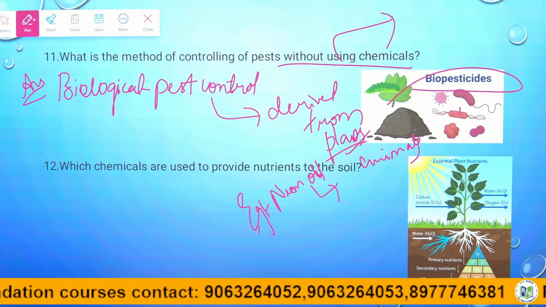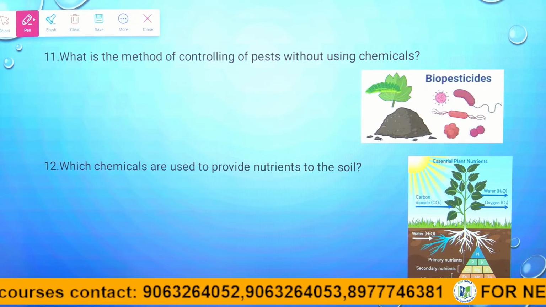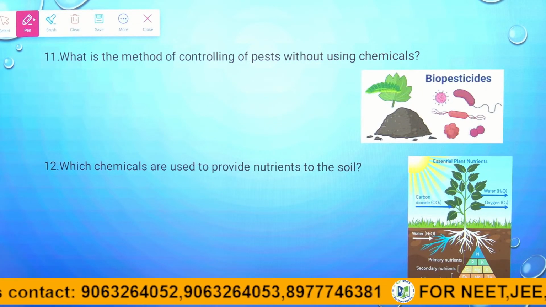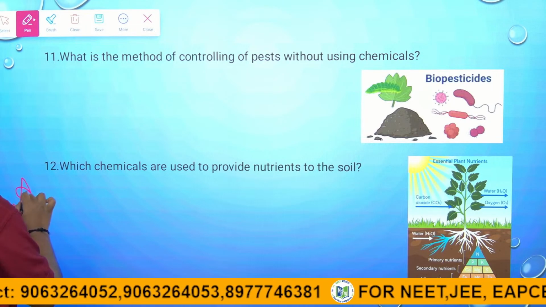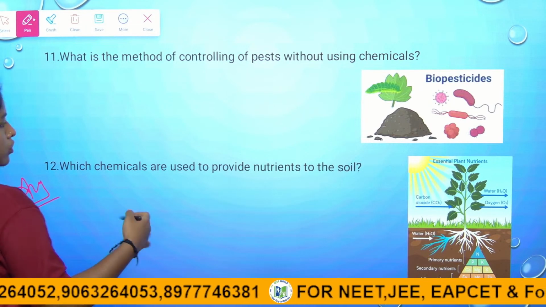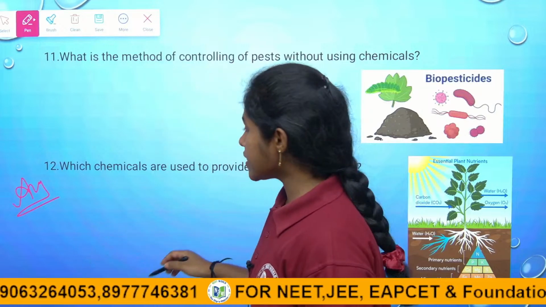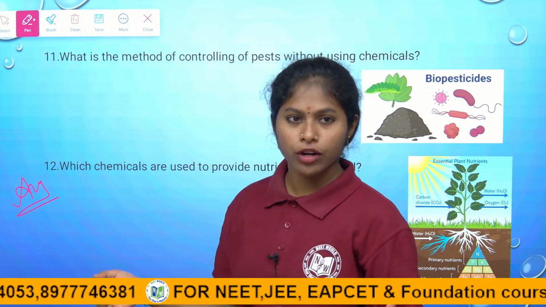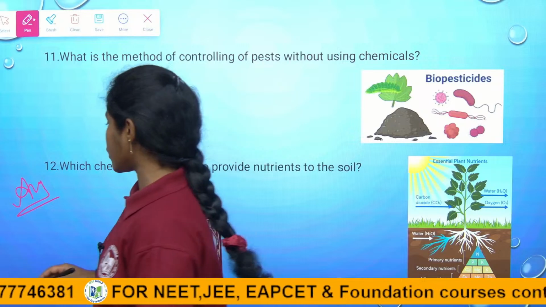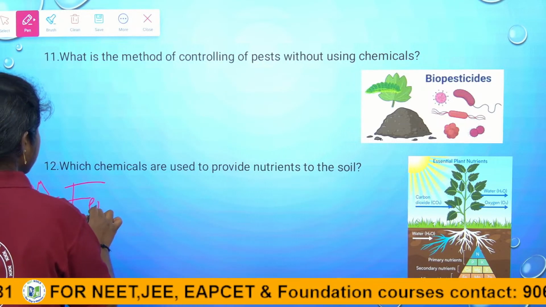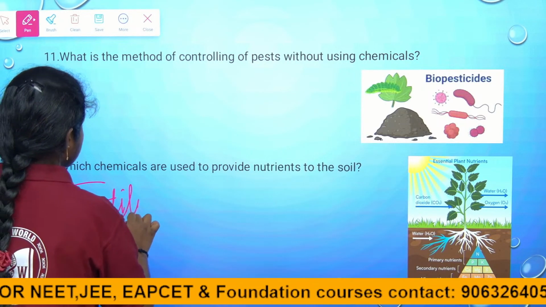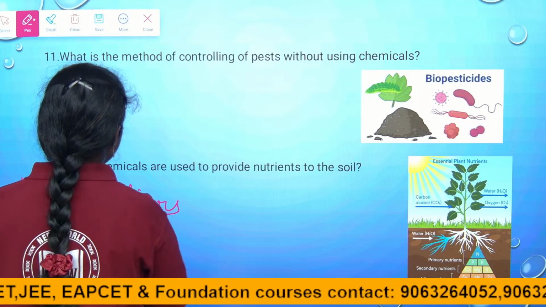Coming to the next question: which chemicals are used to provide nutrients to the soil? The primary requirements of plants for nutrients are nitrogen, phosphorus and potassium. We call these fertilizers, right children? So the direct answer is fertilizers. It is a one word answer, children.